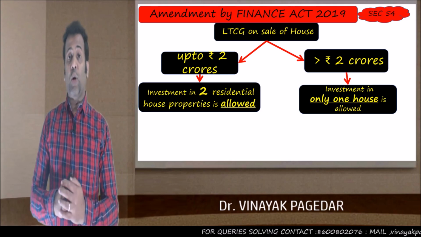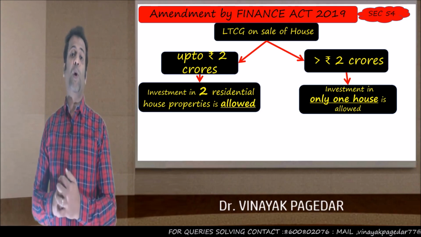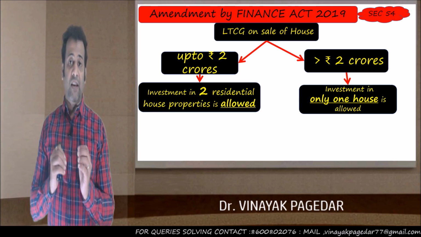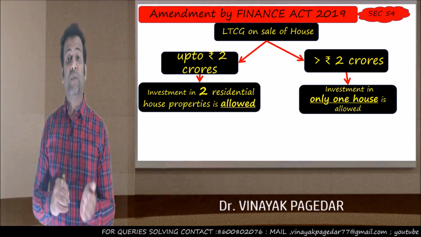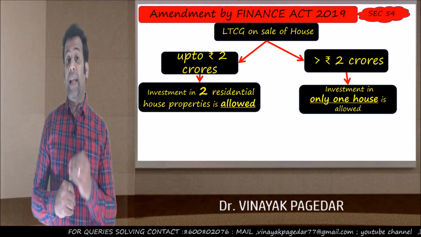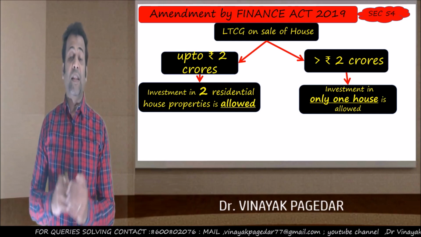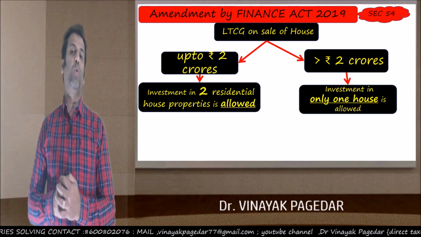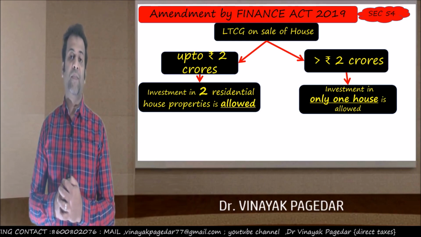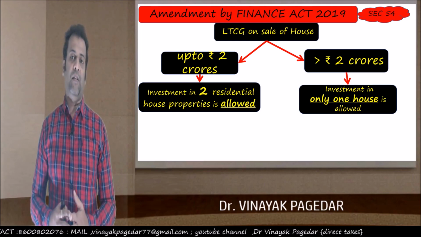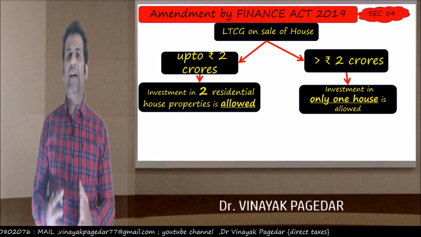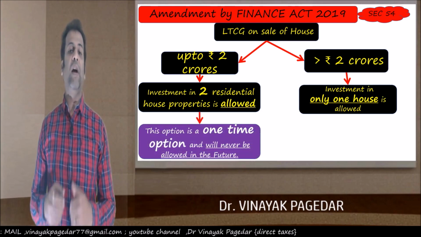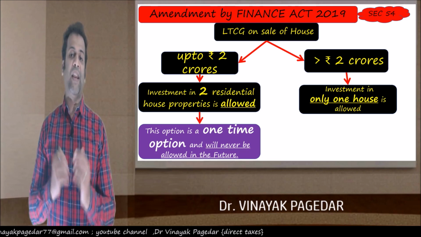Now, for the common man, the investment in two house properties comes with a rider. And the rider is, my friends, that once you have taken the benefit by investing in two residential house properties, then for this year or any other year, you can never ever claim this benefit again.